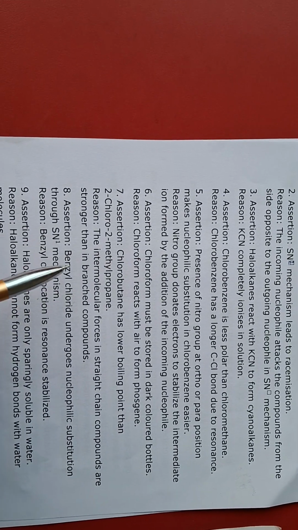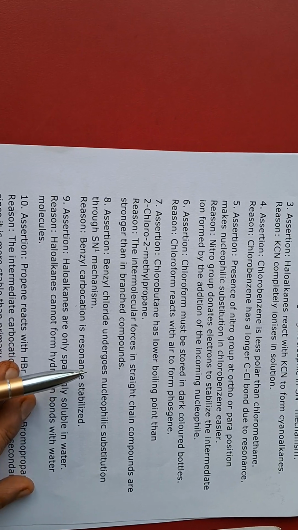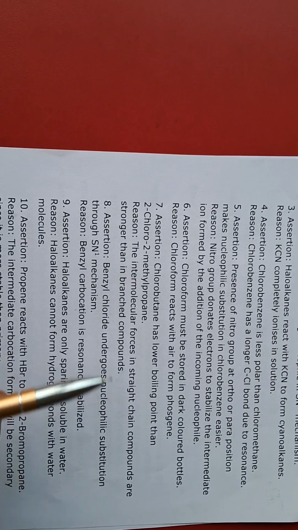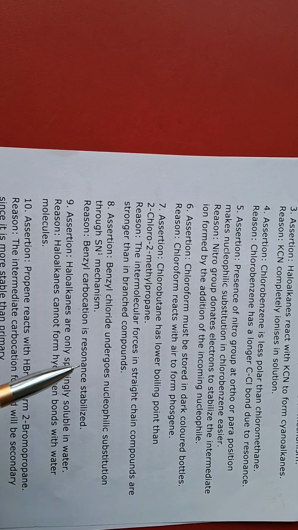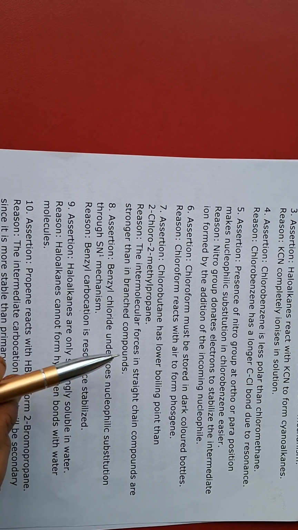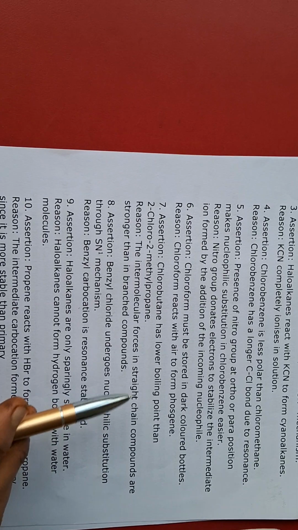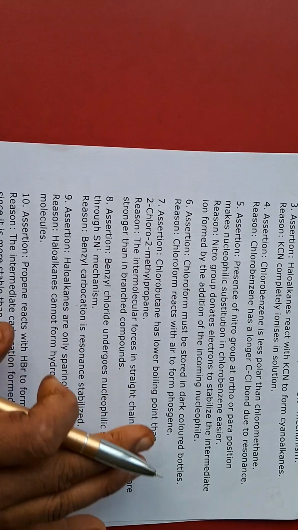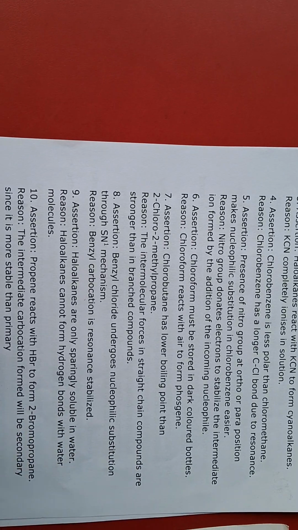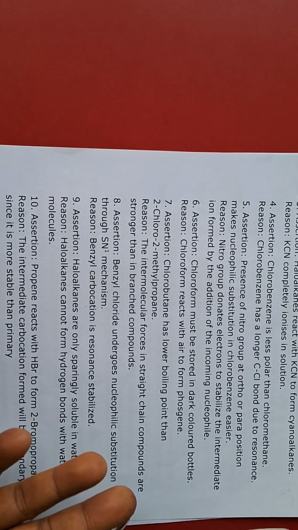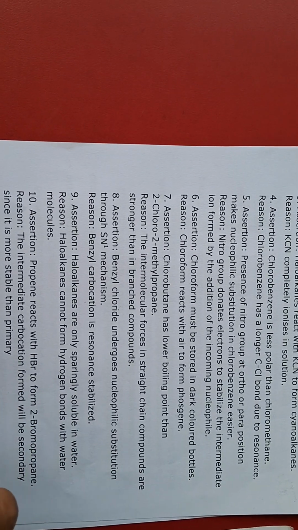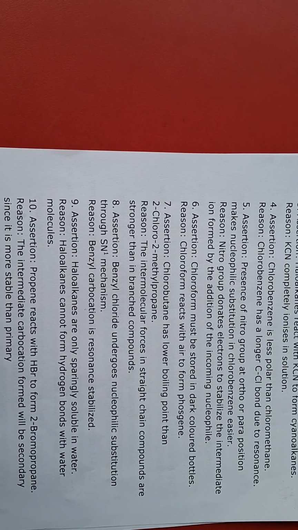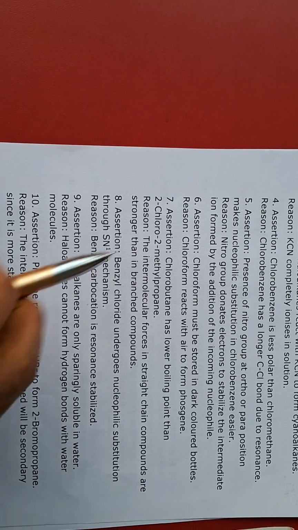Now sixth one, assertion: chloroform must be stored in a dark bottle. Correct. Reason: chloroform reacts with air to form phosgene. Now both are correct, but this is not the complete reason. It reacts with air and light. So B. It is not the appropriate answer, but it can be said that it is one of the reasons for using a colored bottle. Basically a dark colored bottle filled up to the brim is the main reason.